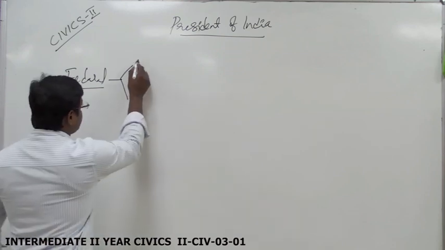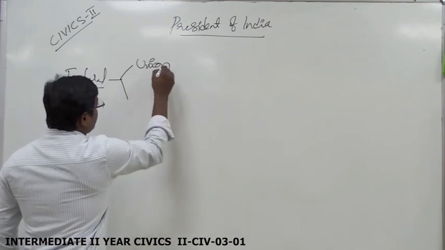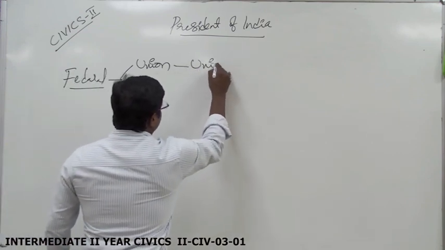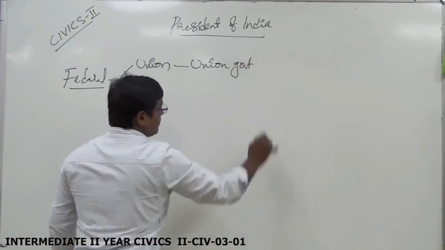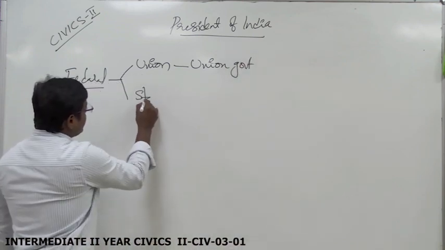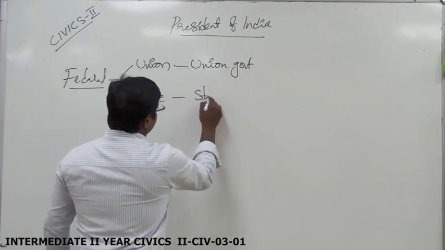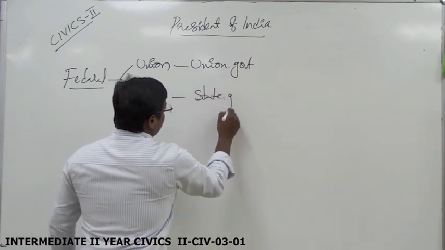The government which is at the union level is called the union government. The government which is at the state level or provincial level is called the state government or provincial government.